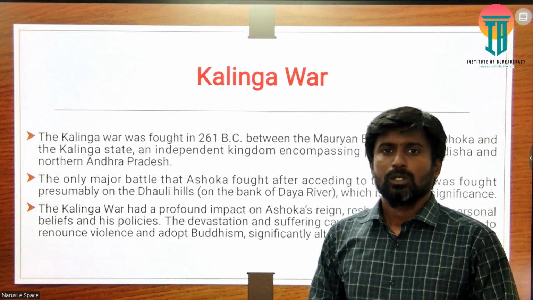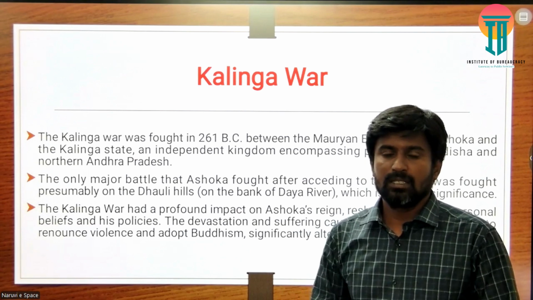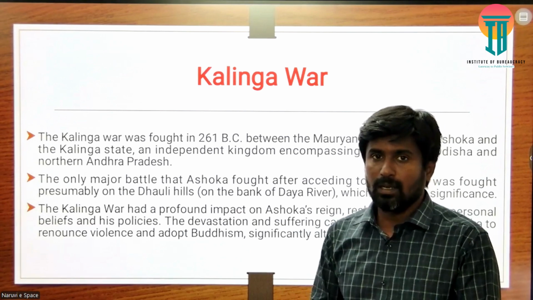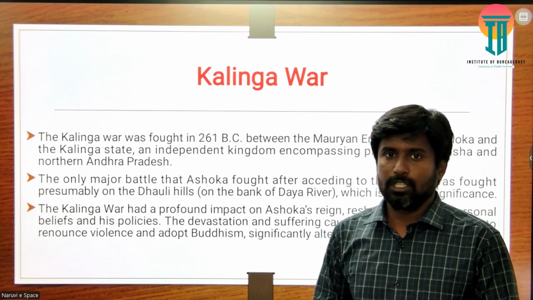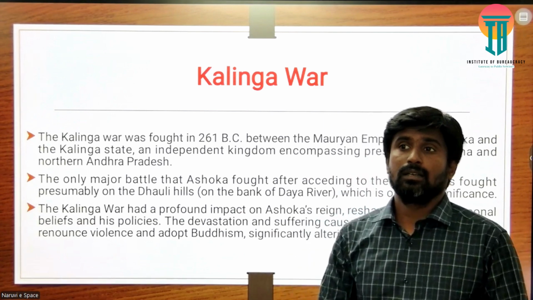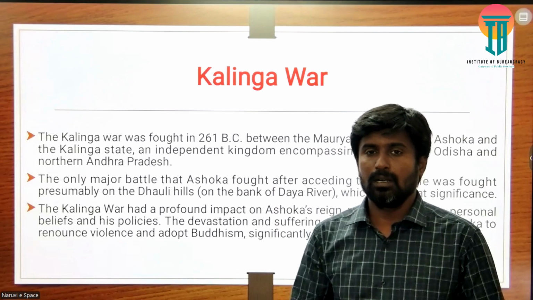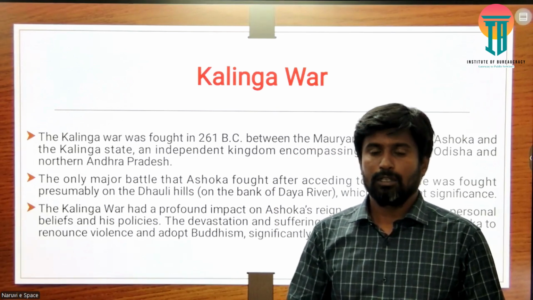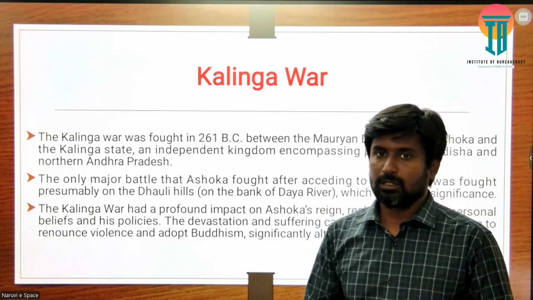The war was between Ashoka and the independent state of Kalinga, the present day Odisha and the northern portions of the present day Andhra Pradesh. We can say it was the only major battle which Ashoka fought, through the inscriptions we have of Ashoka, which expose this information.